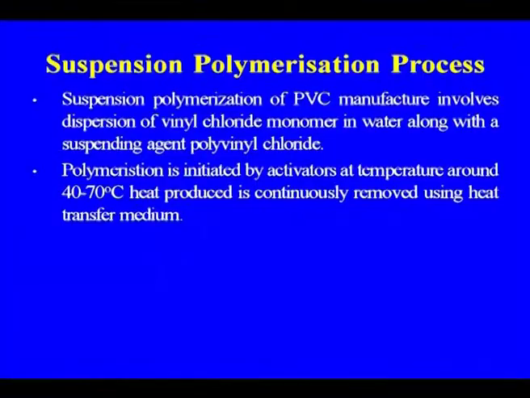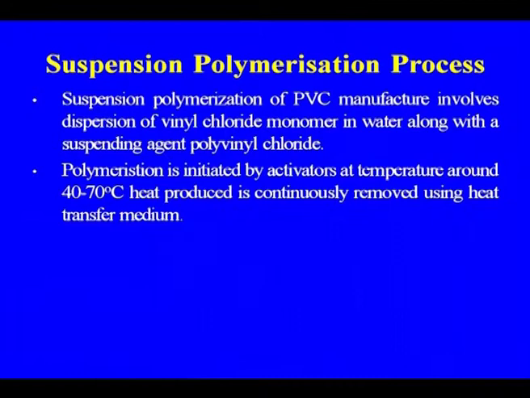Let us now discuss the various steps involved in the suspension polymerization process of polyvinyl chloride manufacture. It involves dispersion of the vinyl chloride monomer in water, as the name itself says suspension, the monomers are in suspension form. The vinyl chloride monomer is in water along with a suspending agent, and the polymerization is initiated by activators at a temperature of 40 to 70 degrees centigrade.